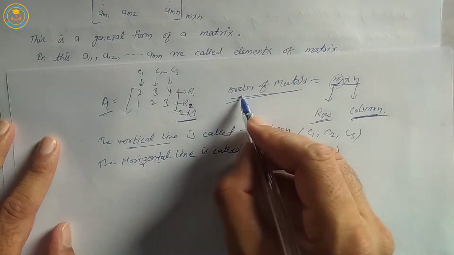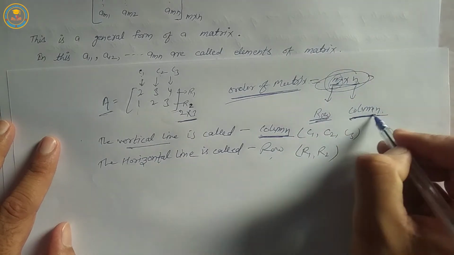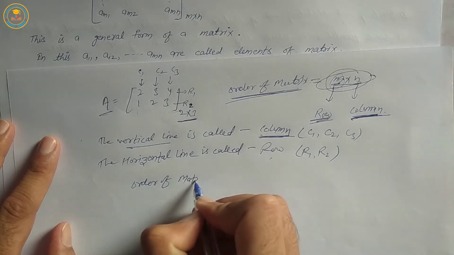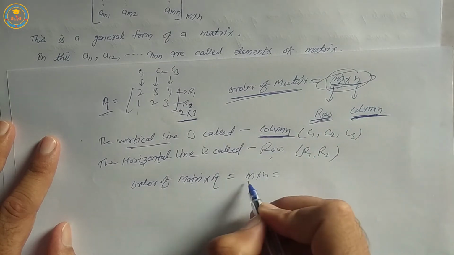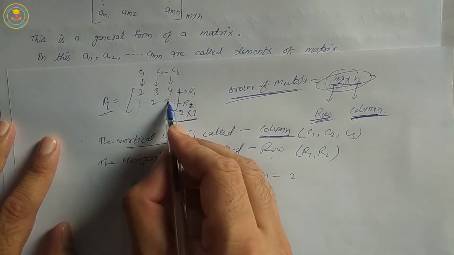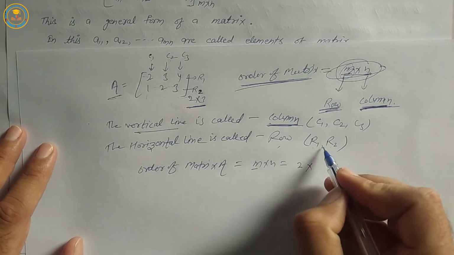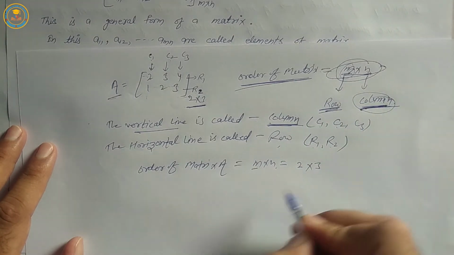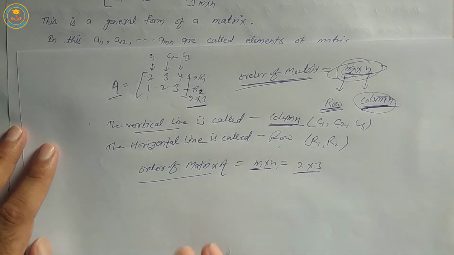Order of matrix A is m cross n, denoted by m rows and n columns. M is R1, R2, which means 2, and columns C1, C2, C3 means 3. So the order of matrix A is m cross n, which is 2 by 3.